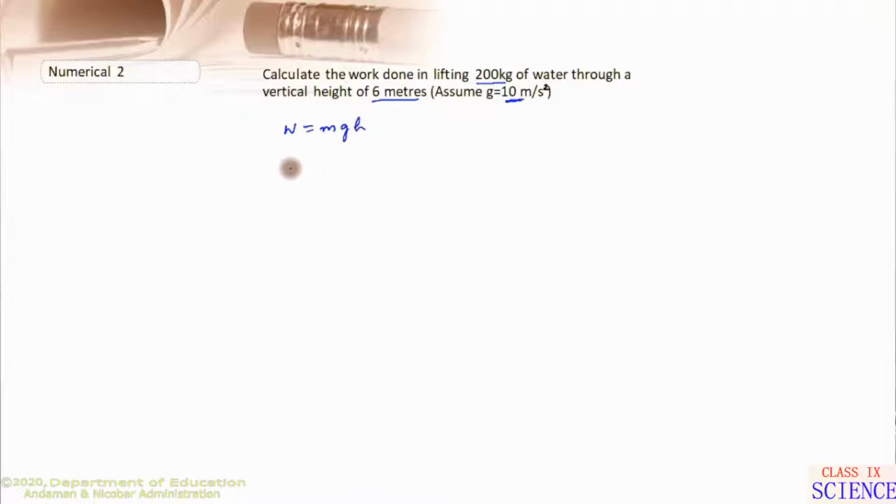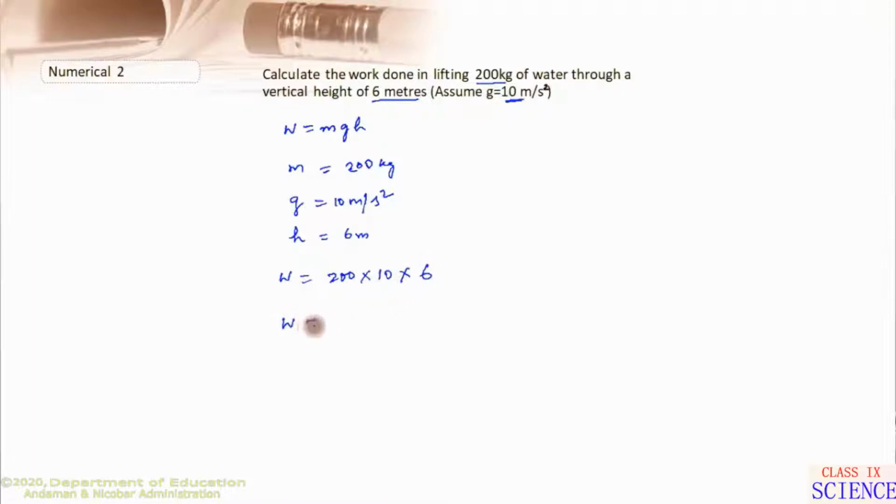Here mass is 200 kg, g is 10 meter per second square, and height h is 6 meter. Substituting the values, m is 200 multiplied by g is 10 multiplied by height is 6 meter.